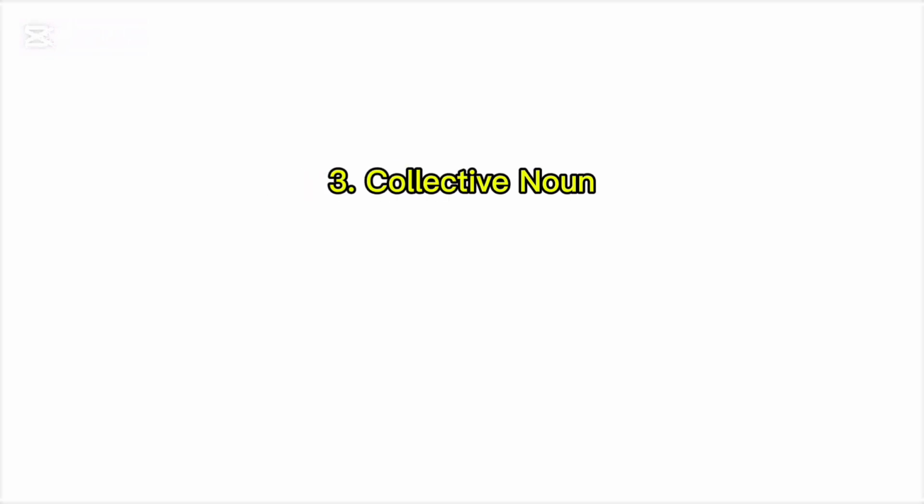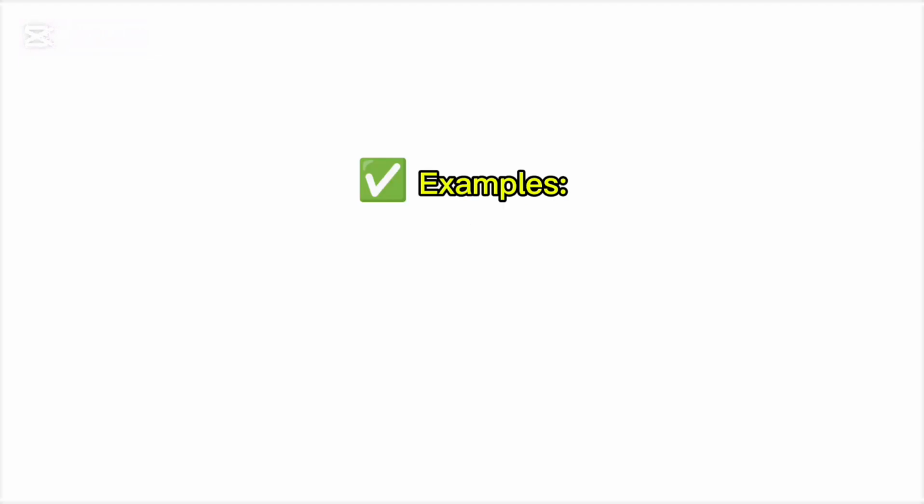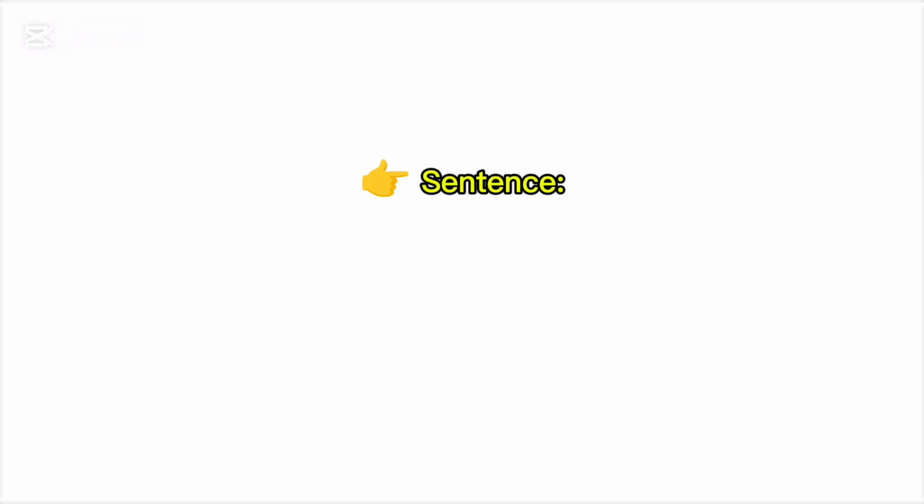3. Collective noun. A collective noun names a group of people, animals, or things. Examples: team, family, class, herd, army. Sentence: The team is winning the match.